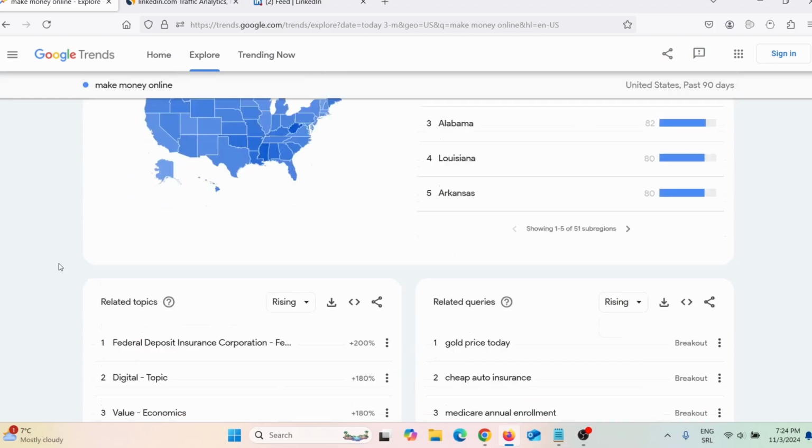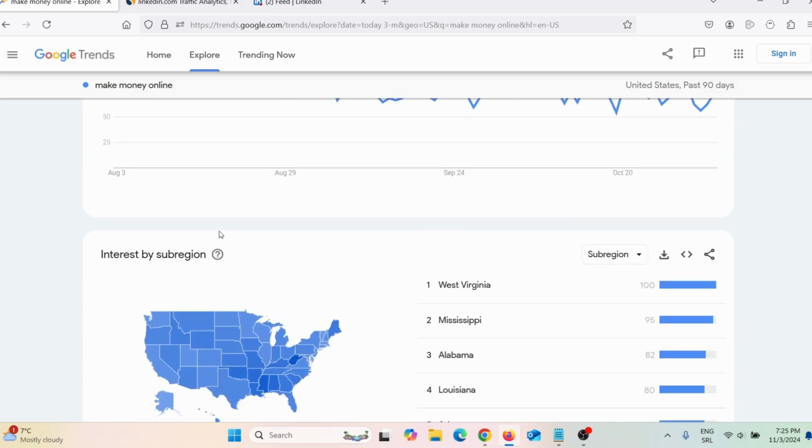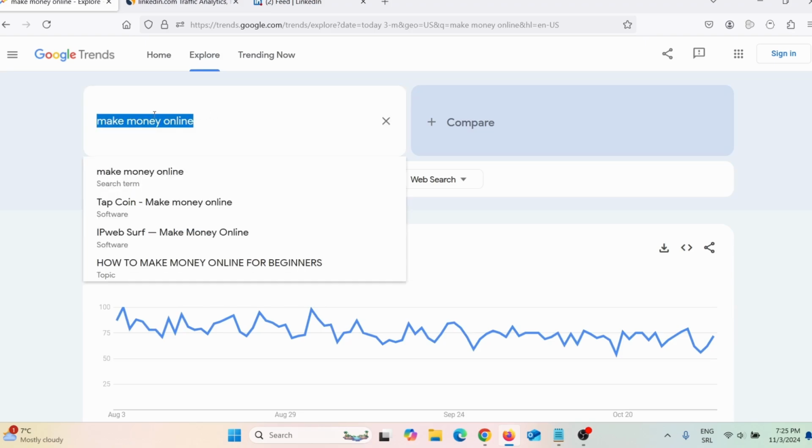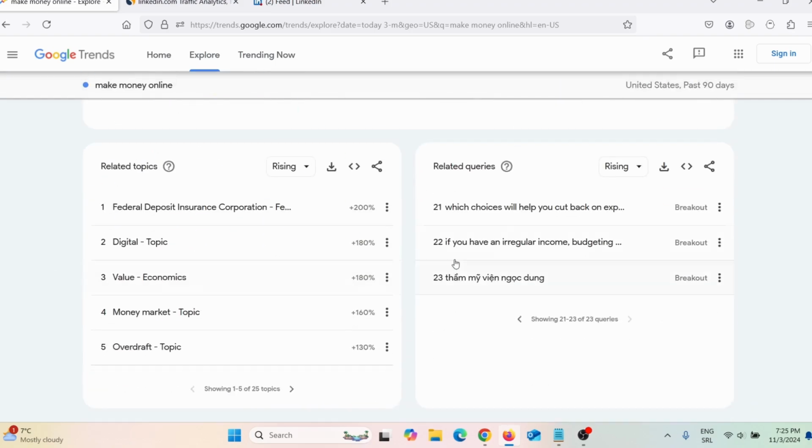And usually here you can see related trending searches. Gold price today, cheap auto insurance. Now that is actually not related to make money online. And here I can get even more queries, okay? And you need to niche down, because usually for these kinds of topics, make money online in this case, competition is big and it is too strong. When you find related search terms where there is little competition and search volume is decent, now that is the niche for you. So after you find your niche, you need to find ideas for your articles, okay?